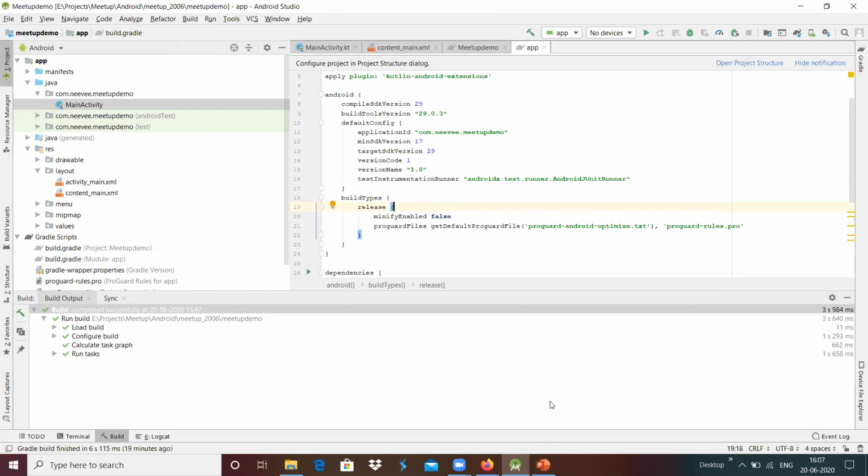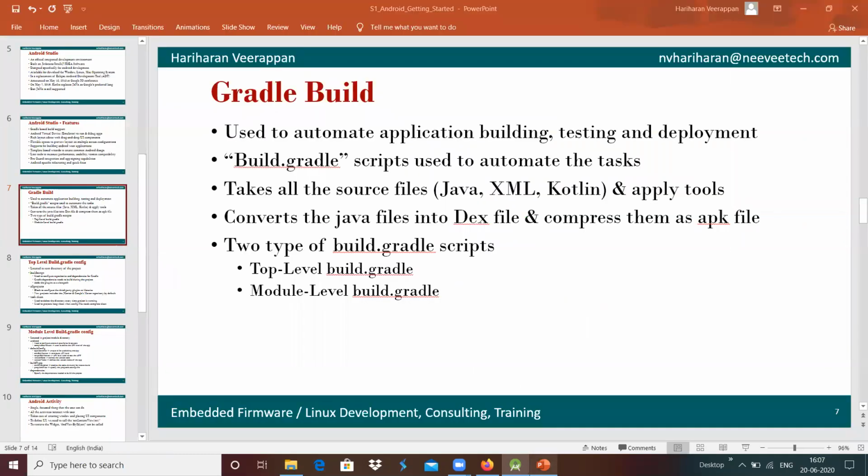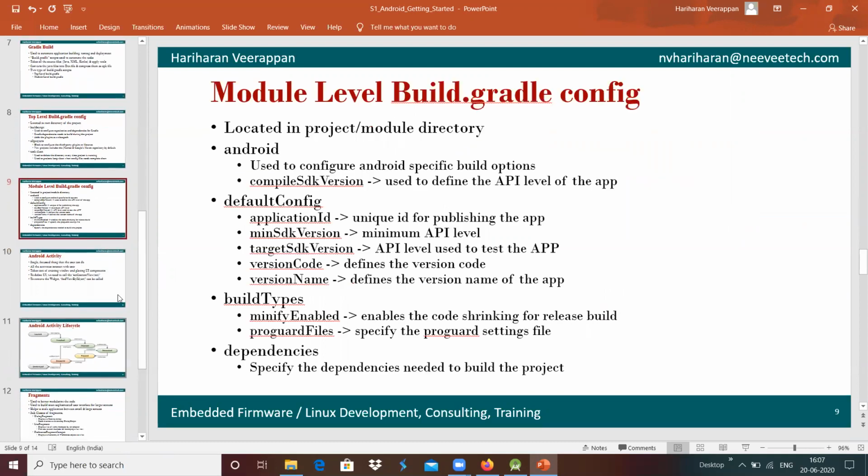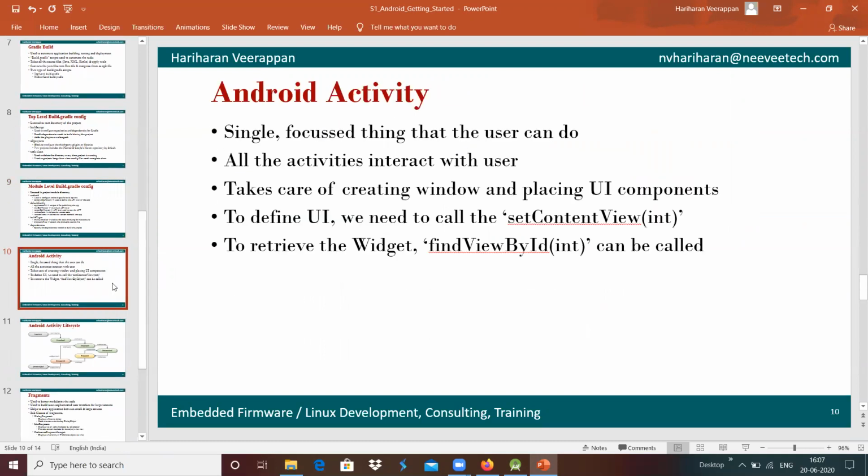And here we have an option, once this file is created, Android works in terms of activities. An activity is a single, focused thing that the user can do. It takes care of creating a window and placing UI components into it.